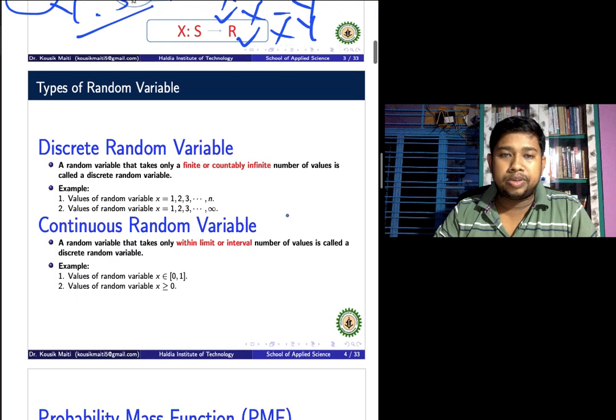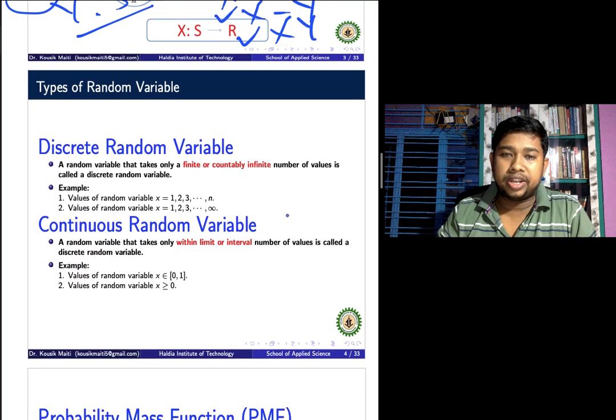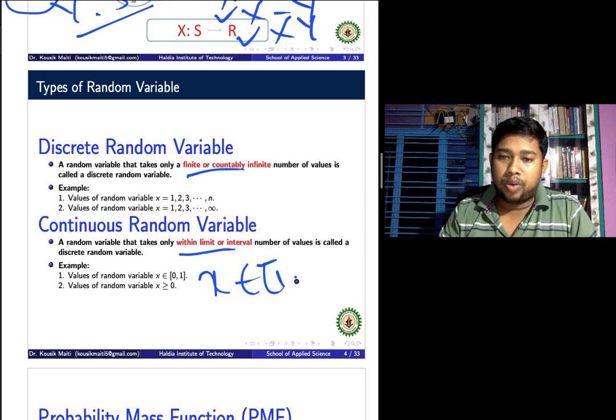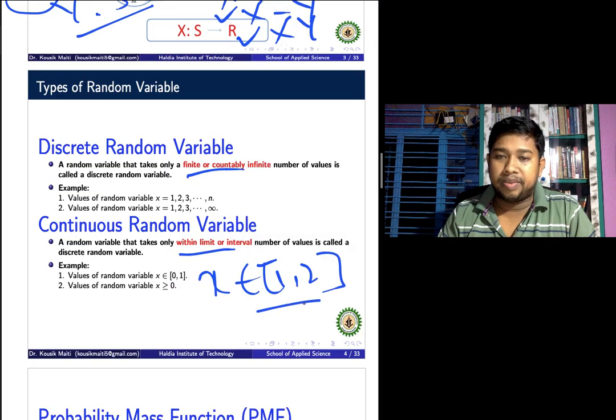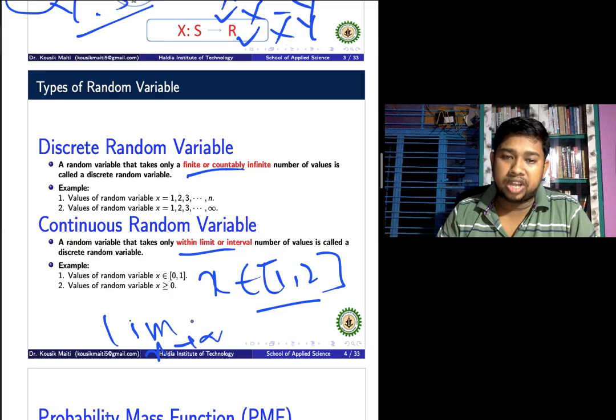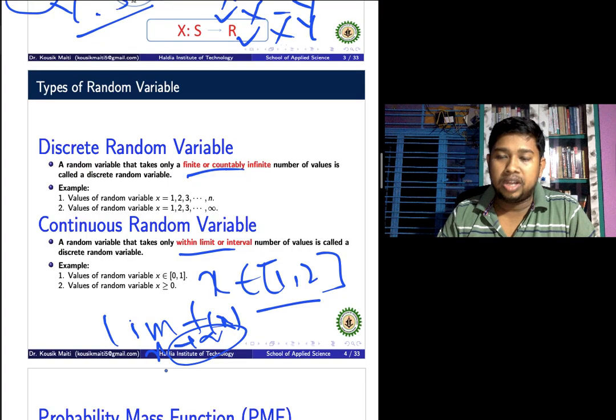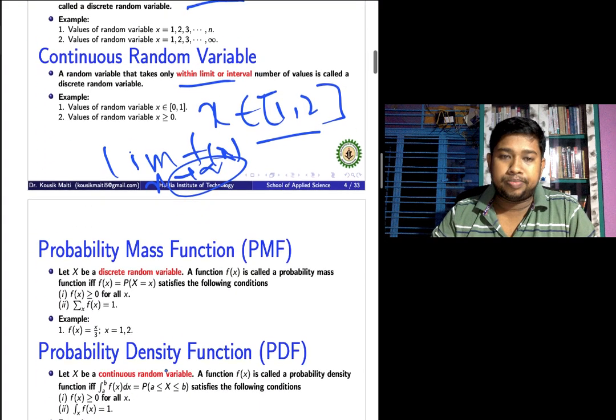There are two types of random variable. Previously we discussed the discrete type, when the values of the random variable are finite in number or countably infinite. The continuous type is within a limit or interval. Suppose X belongs to 1 to 2. The value of such a random variable is called a continuous random variable within the interval. Limit of small x tends to infinity, suppose f of x. These types of random variable are also called continuous random variables.